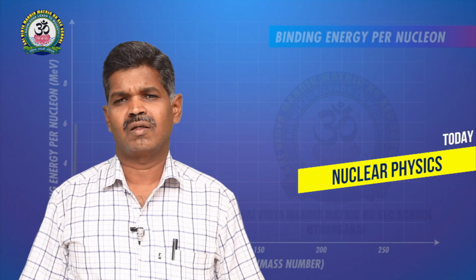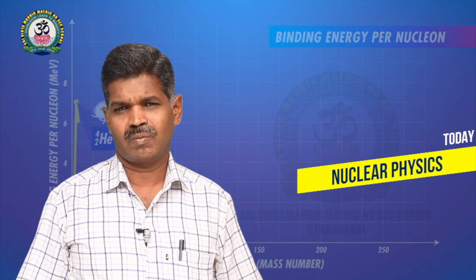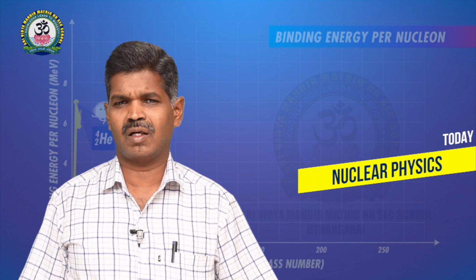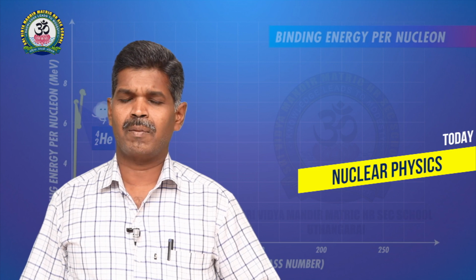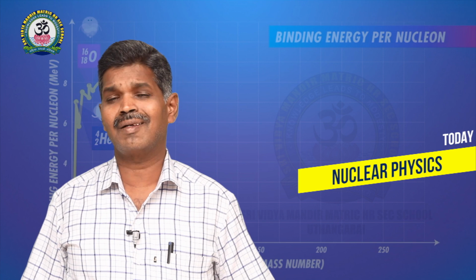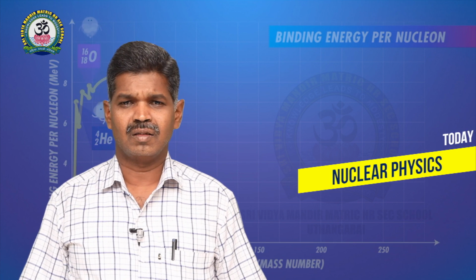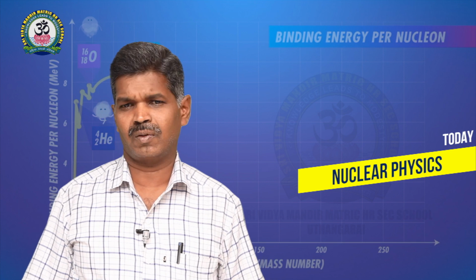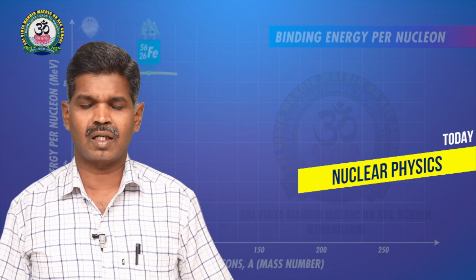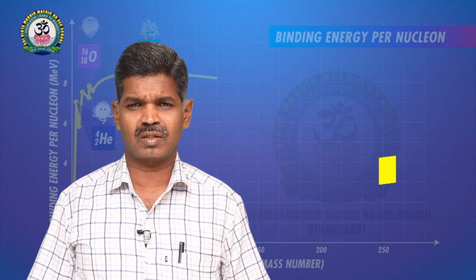Alpha, beta and gamma have some properties. Alpha particle is nothing but a helium nucleus. We have two types of beta, beta minus and beta plus. Beta minus is nothing but an electron.